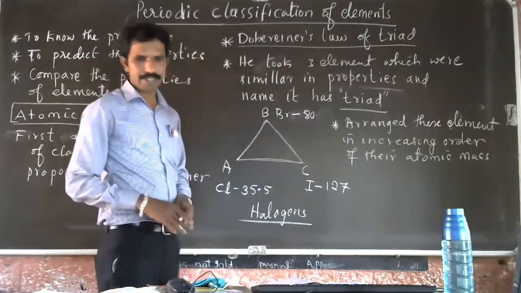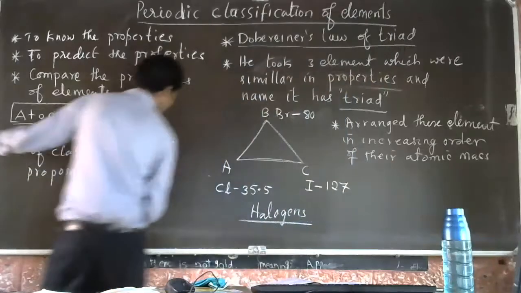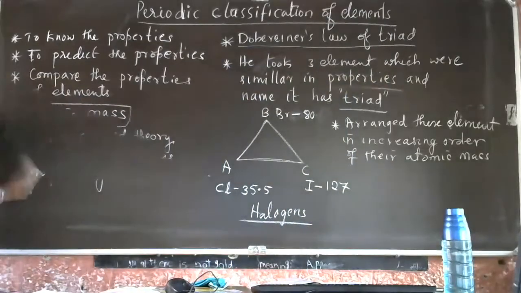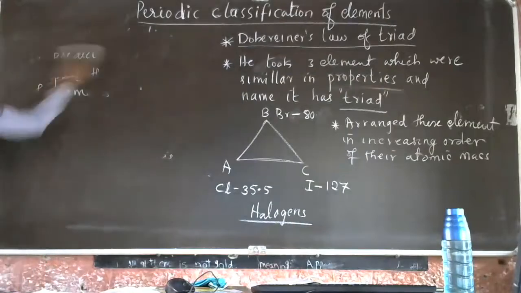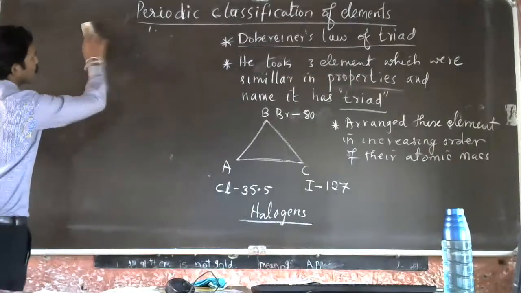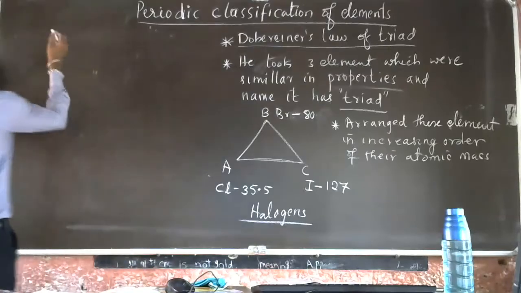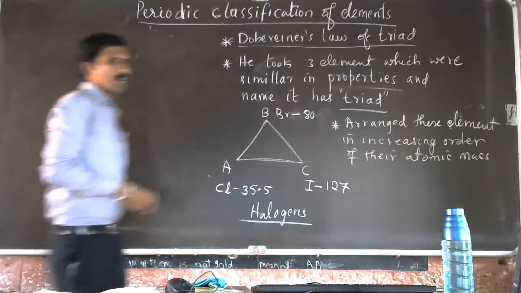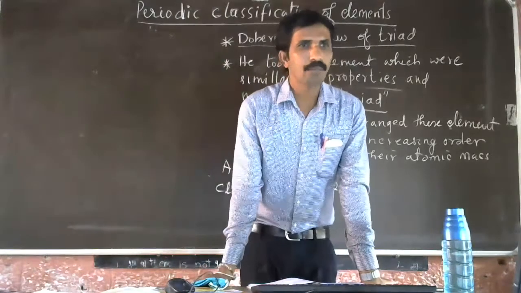He proposed his law. So we'll see what the law is.